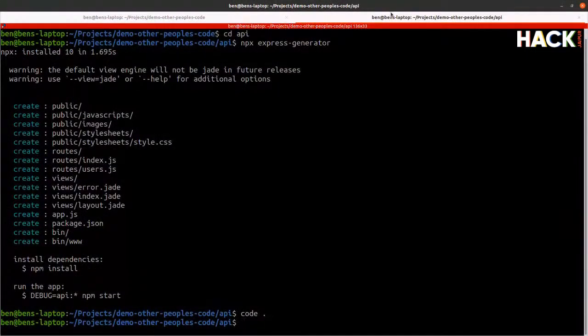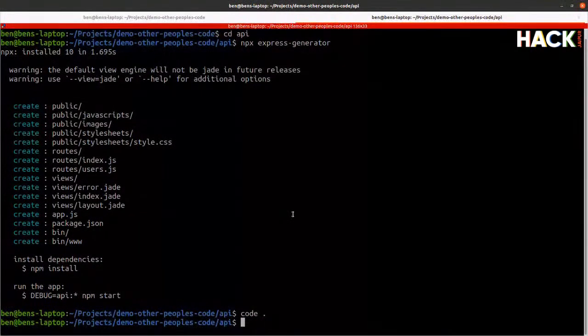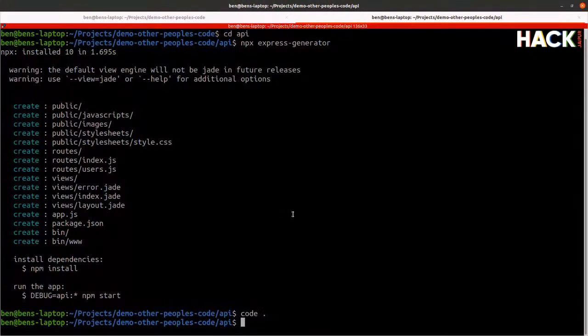is that when the React app makes a request to the API, it's going to be making a cross-domain request. The API and the React app sit on different domains. In this case, they're both localhost, but they're different ports. So we're going to need to make sure that something called CORS, C-O-R-S, which is cross-origin resource sharing, is enabled. I can never remember what the S stands for, but basically what we're doing is the API is telling any requesters that they are allowed to make requests even though they're on a different domain.